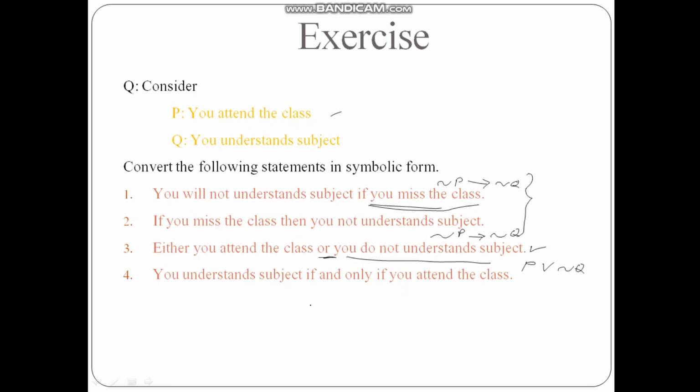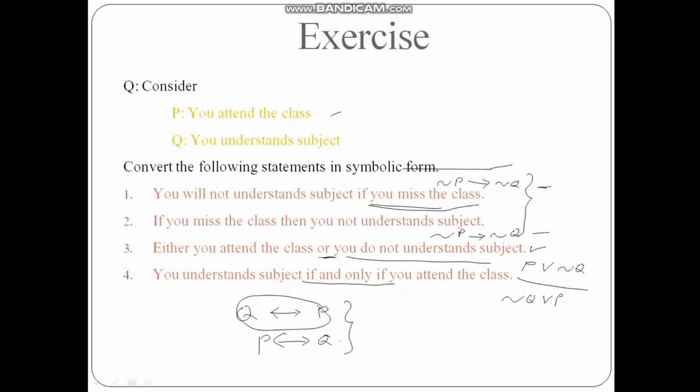Moving ahead, you understand the subject if and only if P. Now here it is if and only if. You understand the subject, that is Q, if and only if P. Even if you write this as P if and only if Q, it is not going to make any change in the outcome. Writing this in the reverse order will not be allowed for the conditional, but this will be allowed. Writing this as not Q or P will not make any difference between the first one or the second one. Let us see.